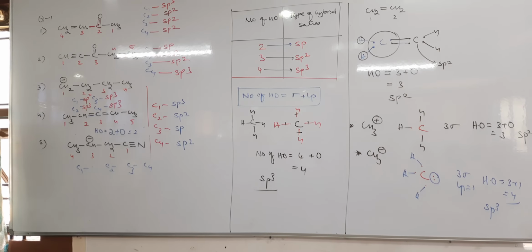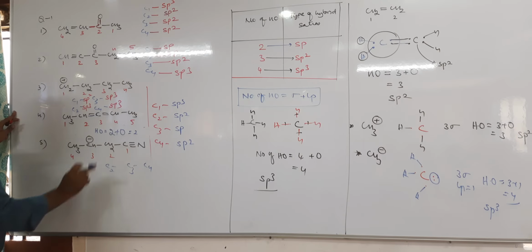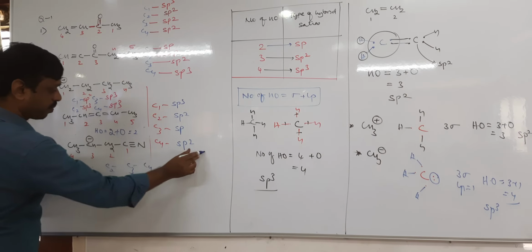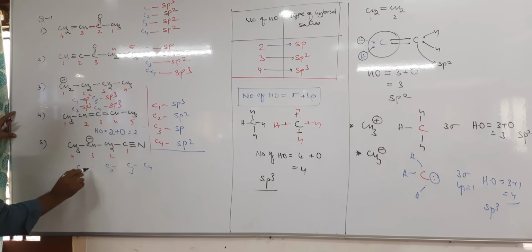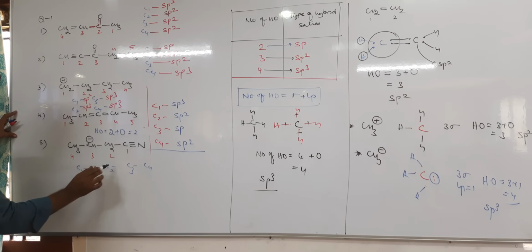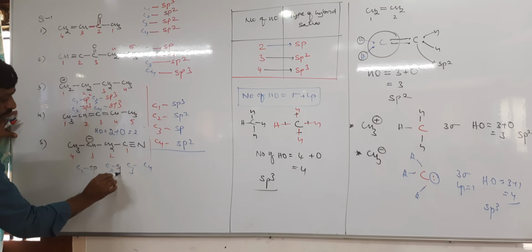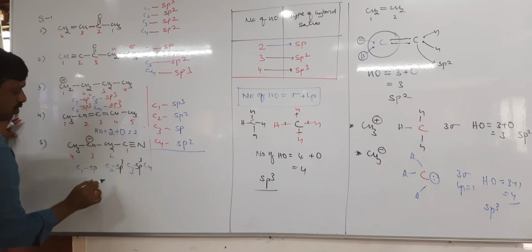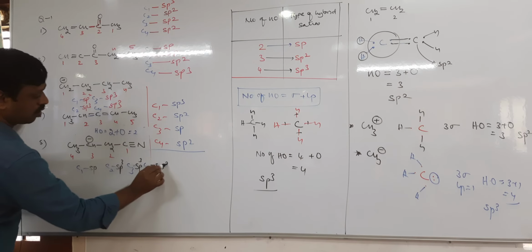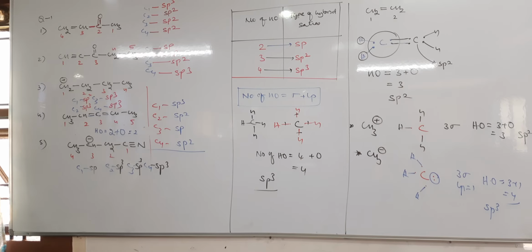Okay, fine. Next, here tell me, on this carbon C1 is sp because a triple bond is there, no? Okay, sp. Next C2 sp3. C3 sp3. C4 sp3 only. Okay.